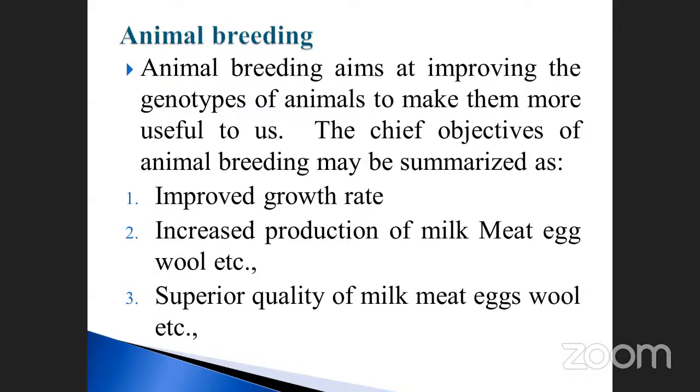The third one is superior quality of milk, meat, egg, wool, etc. Superior quality means good quality. Some meat contains high fat content, sometimes very little. Take milk as an example: buffalo milk has a very high fat content compared to cow milk. Egg is also very important. There are country breeds and also Leghorn. Wool is also very important. For example, in Kashmir, in hill places, the wool is very thick in nature.